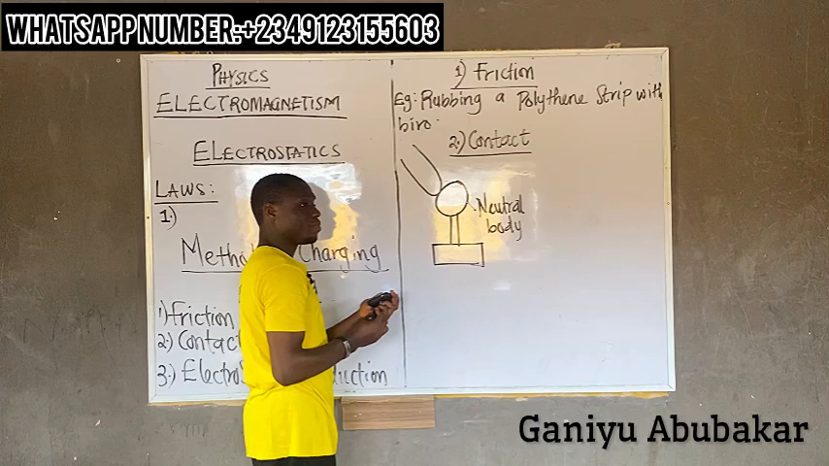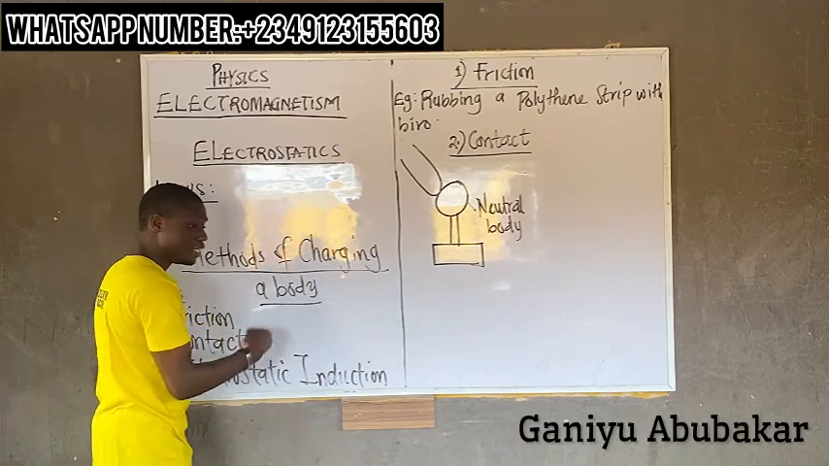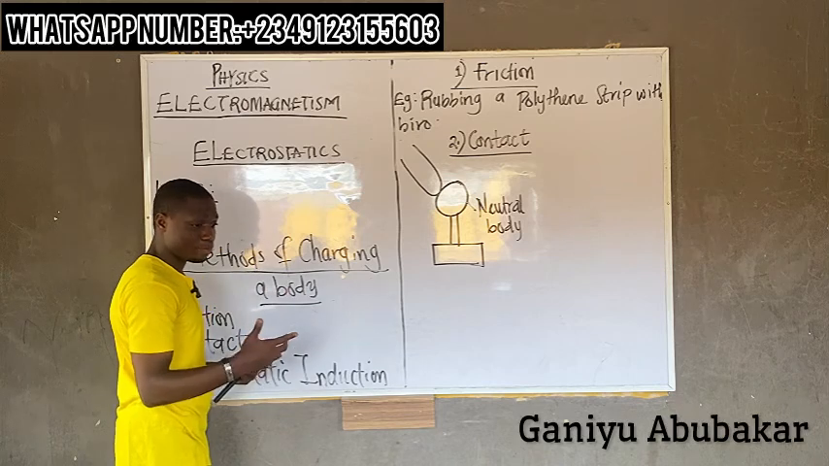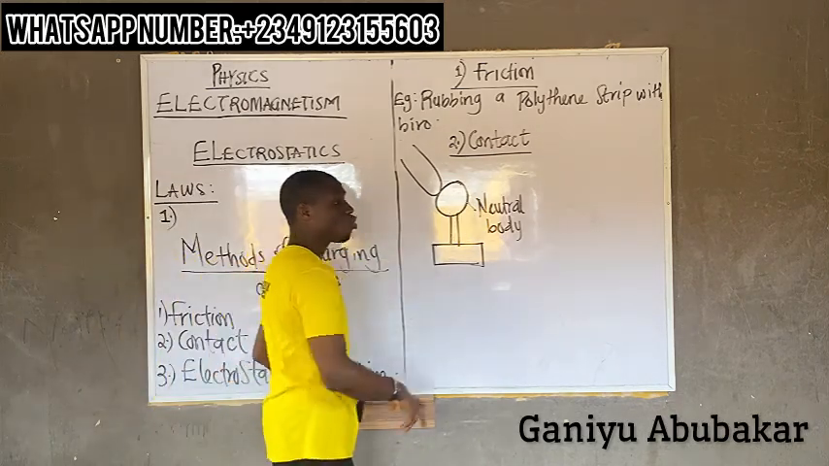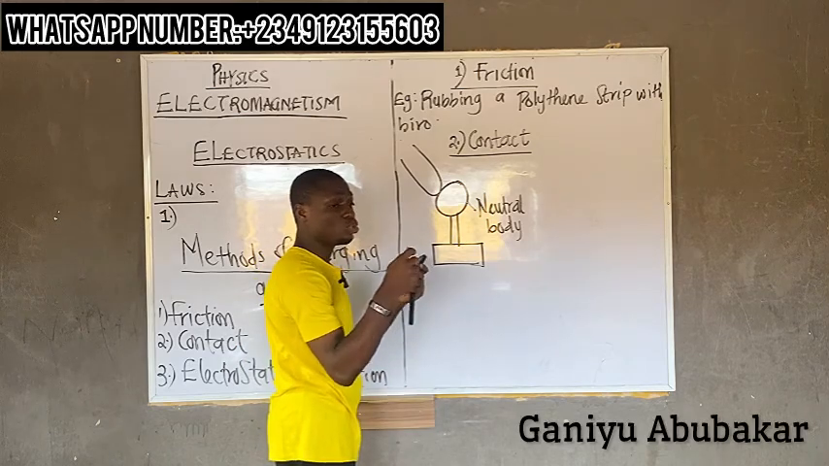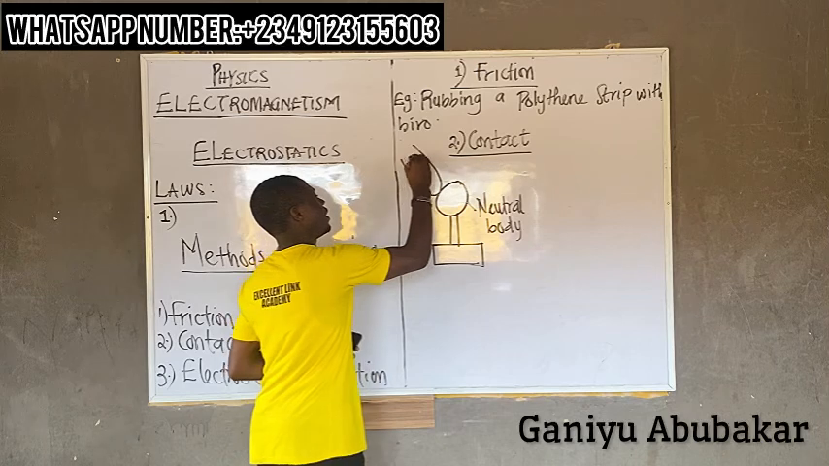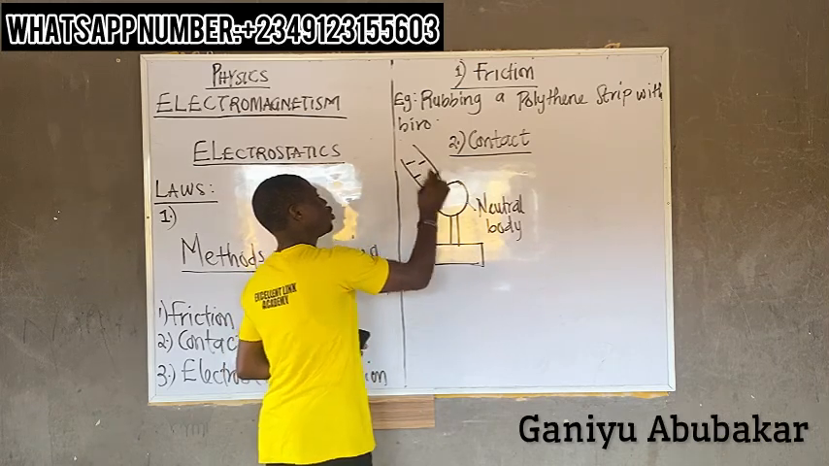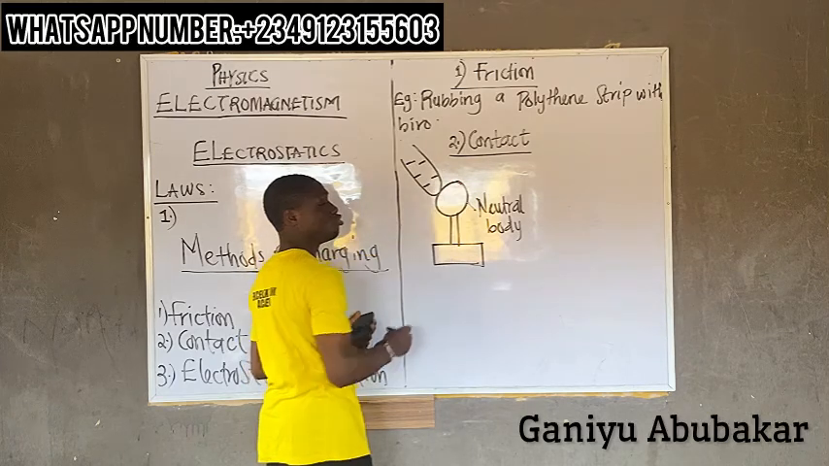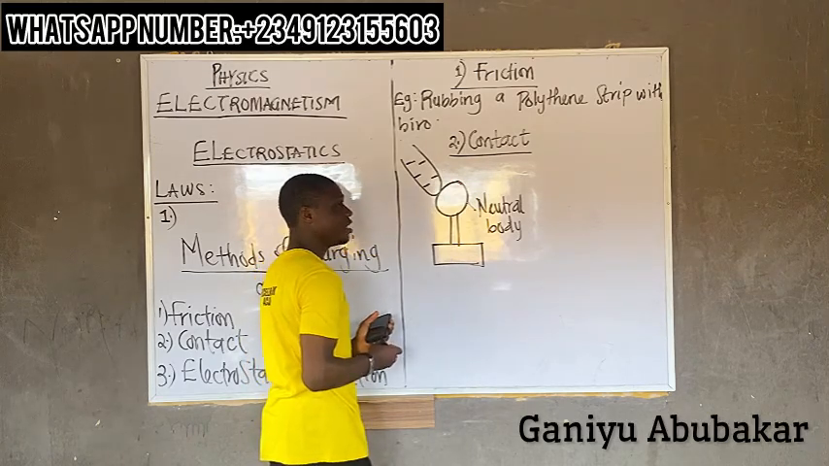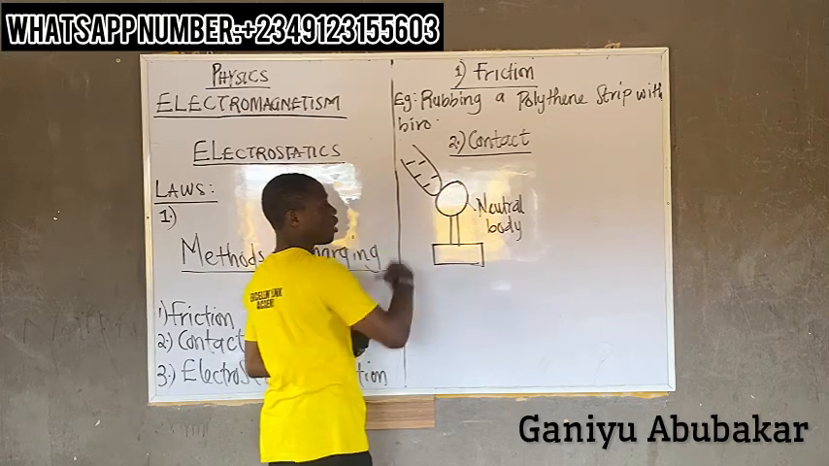So here's the concept. If it's contact, they are both touching each other. But when it comes to by friction, you are rubbing. When it comes to by contact, you're not rubbing. You're just bringing the two of them close to each other, as shown below. So let's say I have a negative charge this way. This rod here is a negatively charged rod. I'm bringing it close to a neutral body. What do you expect? The negativity will be transferred into the neutral body, right?